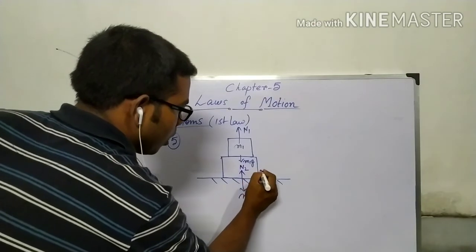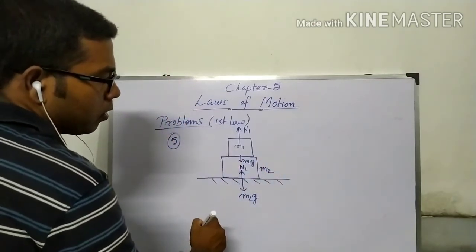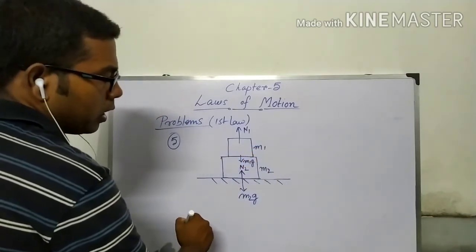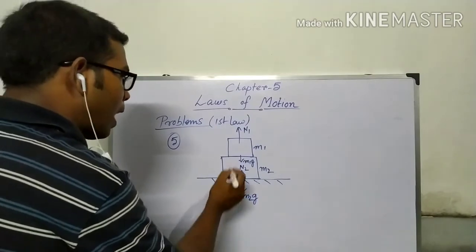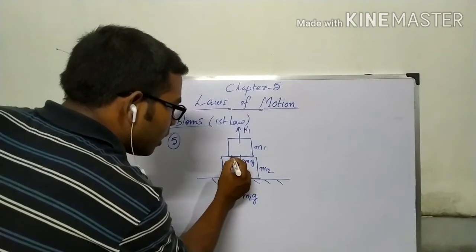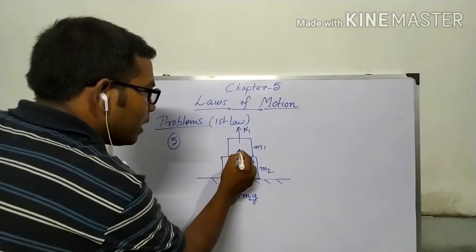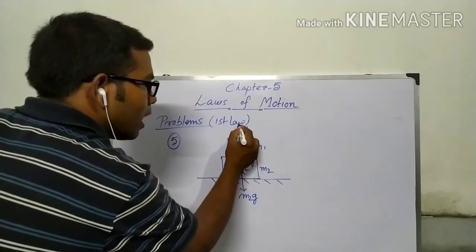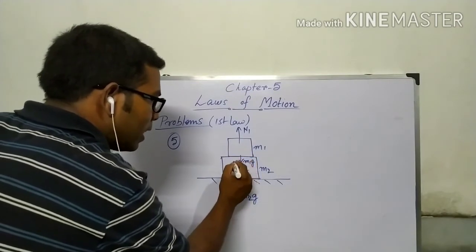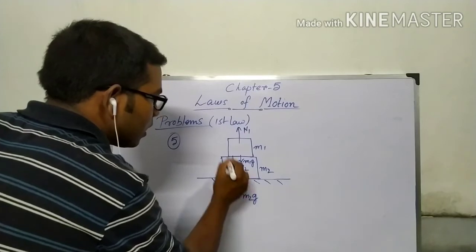Since both blocks are in contact in this position, as this block is giving a normal reaction to this in the upward direction, this also gives a normal reaction to this in the downward direction, and that will be the same as that. So that is N1.